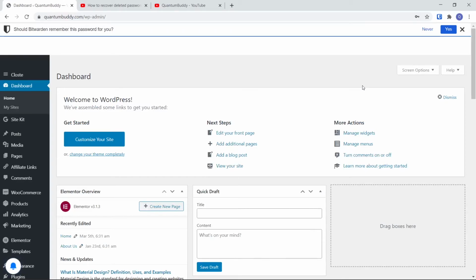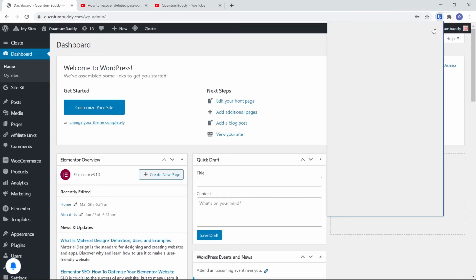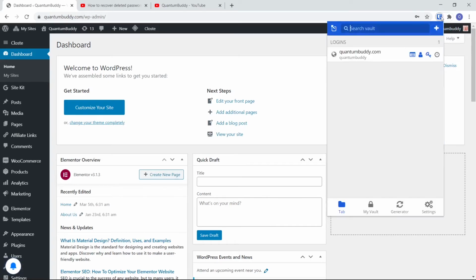If you observe the browser carefully, on the top we have this Bitwarden giving some options whether we should save this password or not. Should Bitwarden remember this password for you? You are free to say never, or you can say yes. When you do say yes, Bitwarden will store this information. I am clicking on this Bitwarden extension and it is showing the login, Quantum Buddy. Here we have our information.